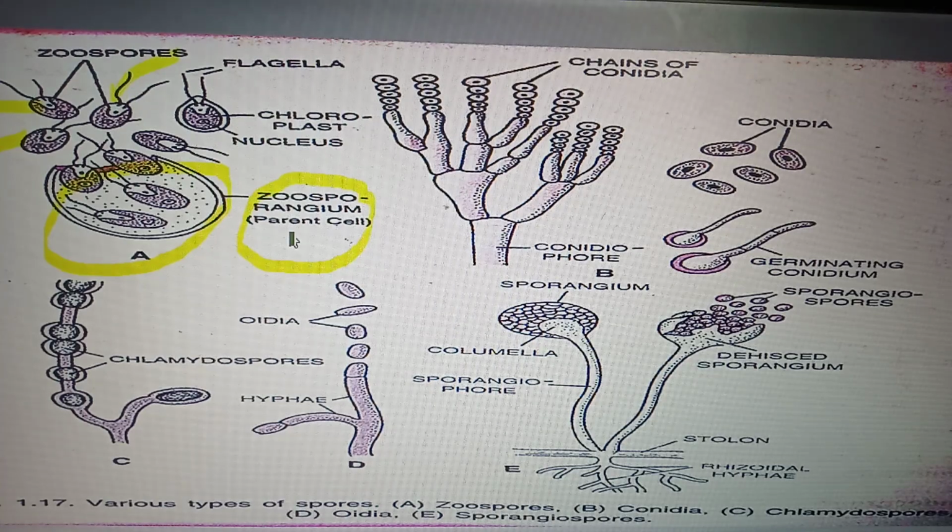Motile means they move on their own. In the next figure, it is conidia. These upper cells are known as conidia. It occurs in Penicillium and other Ascomycetes. Ascomycetes we discuss in chapter 3rd of class 11, and they form through conidiophore.